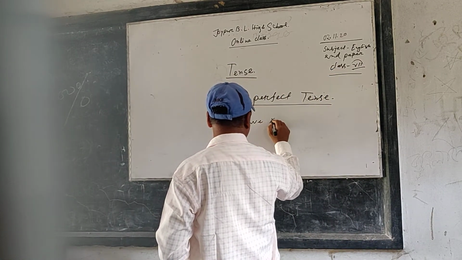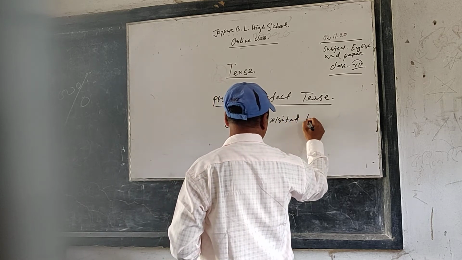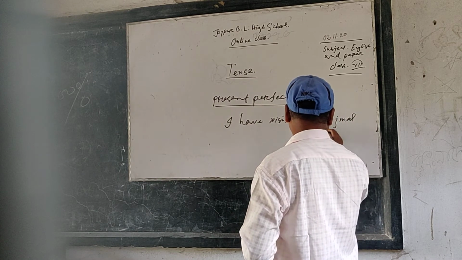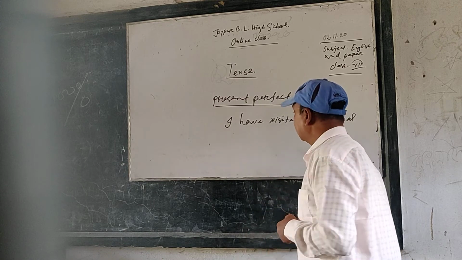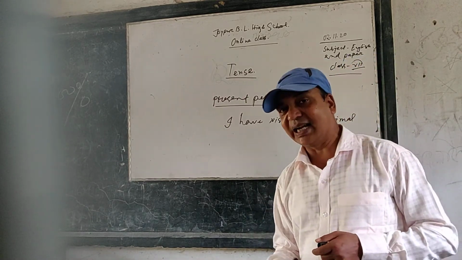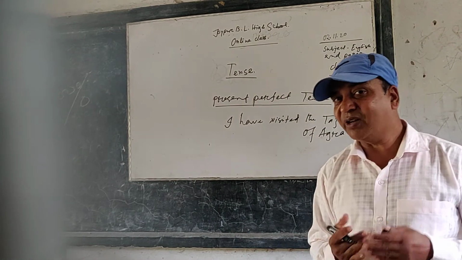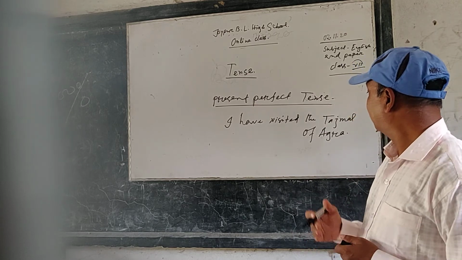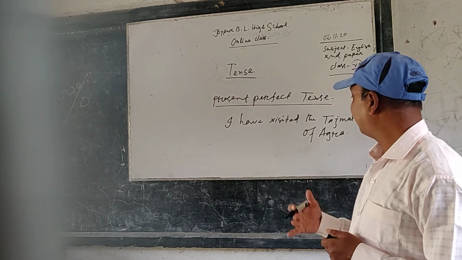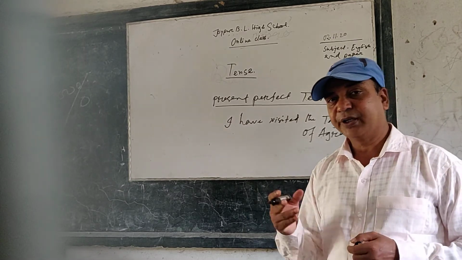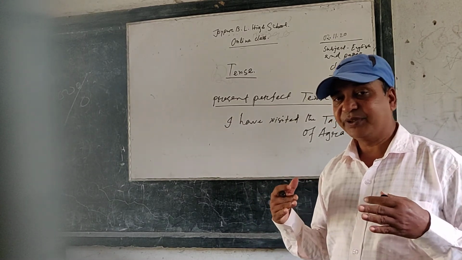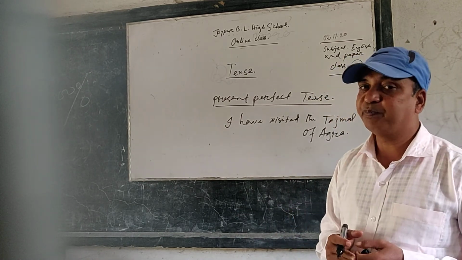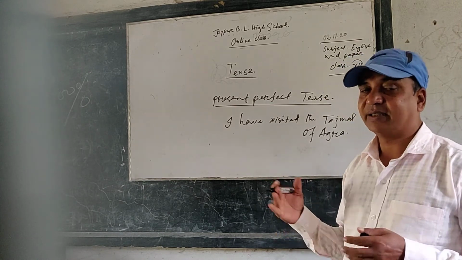I have visited the Taj Mahal of Agra. By saying or writing the sentence, I can make you understand that I have completed my visit to the Taj Mahal of Agra, but the memories are still in my mind. I can still describe what I have visited, what I have seen there.